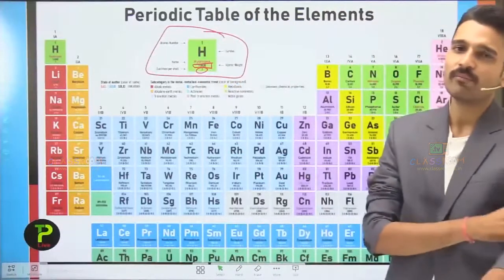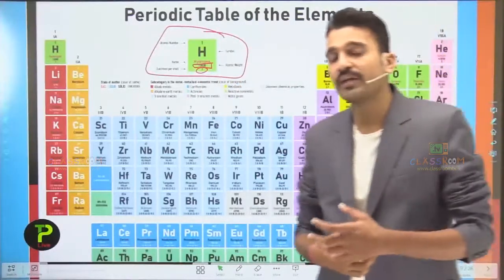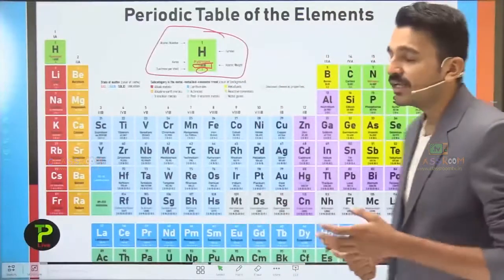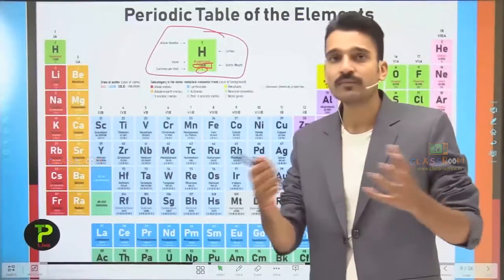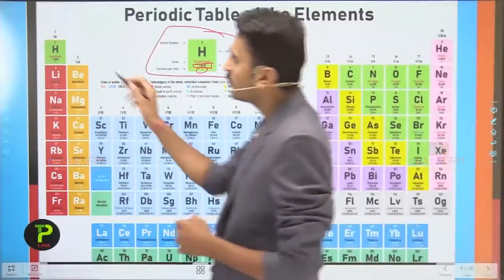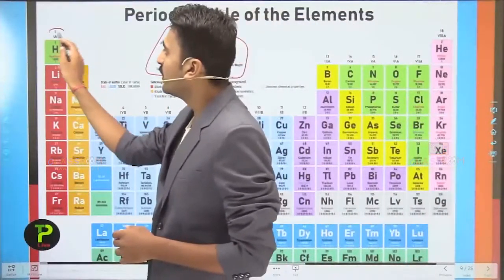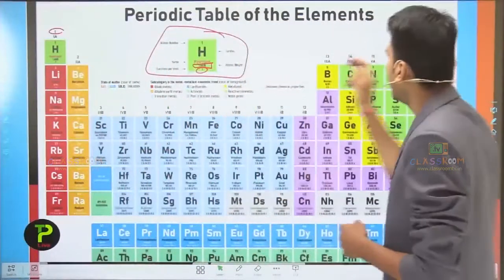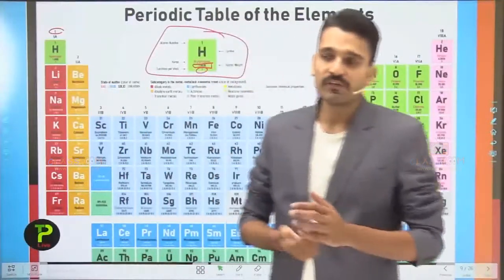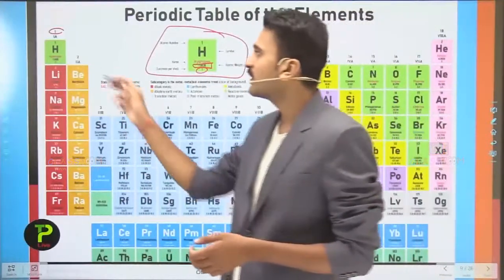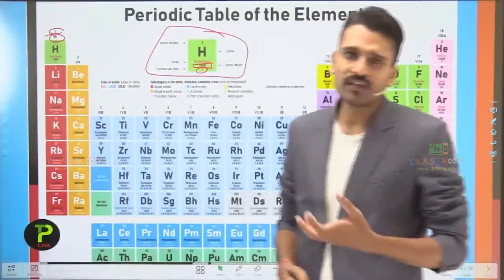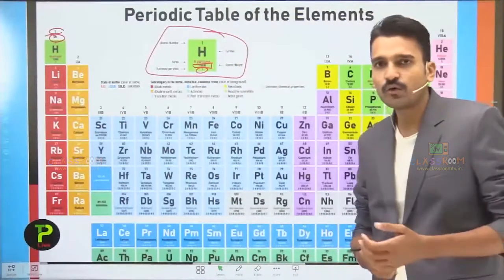Also you will see a fractional number. What is this fractional number representing? It represents the atomic mass of that element, taking into consideration all the isotopes. That's why it is a fraction. Here you also see that along with 1, 2, 3, 4, 5 up to 18, a Roman numeral and letter are also given. So what does this represent and how are they related to each other?